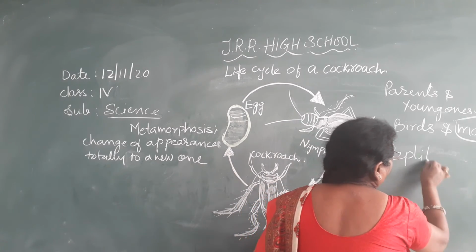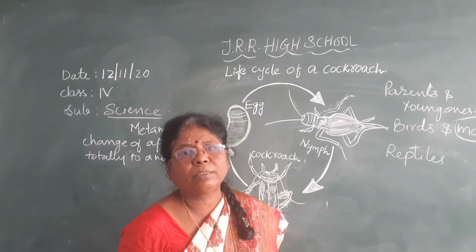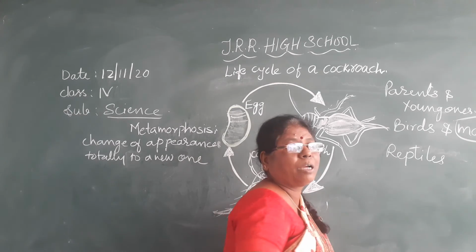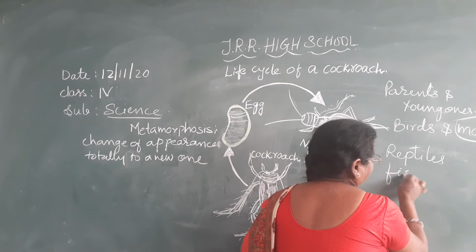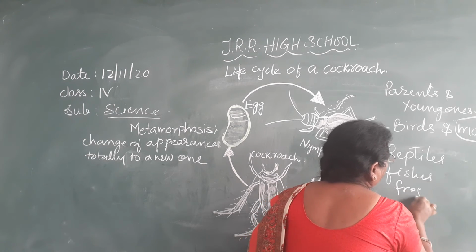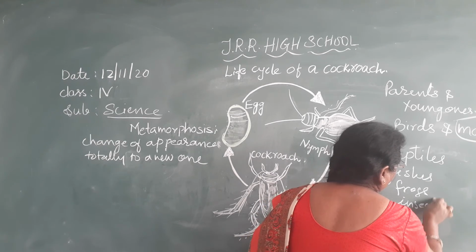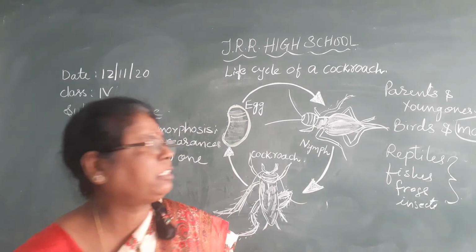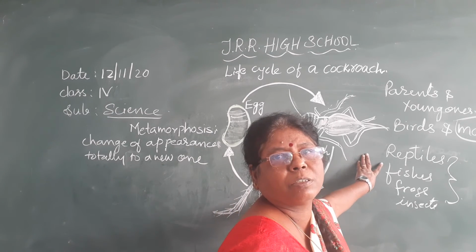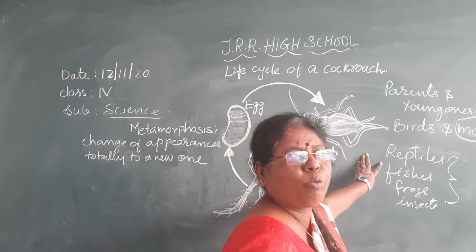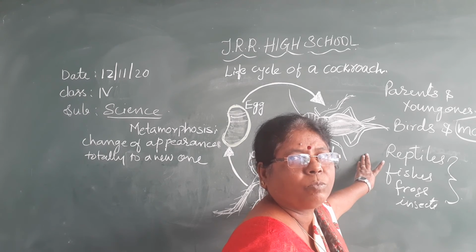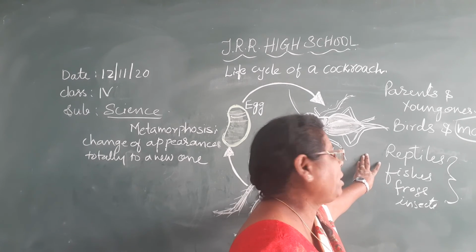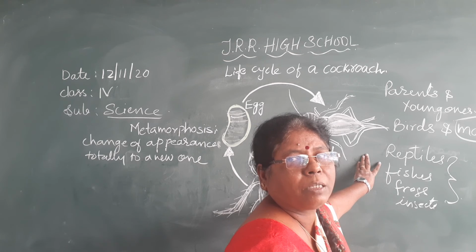In reptiles, snakes, crocodiles and lizards come under reptiles. Reptiles, fishes, frogs and insects lay eggs in safe places. They will not take care of their young ones. There is no parental care for these animals' young ones. So what happens? Some of the eggs are destroyed, and some of the eggs are eaten by other animals.